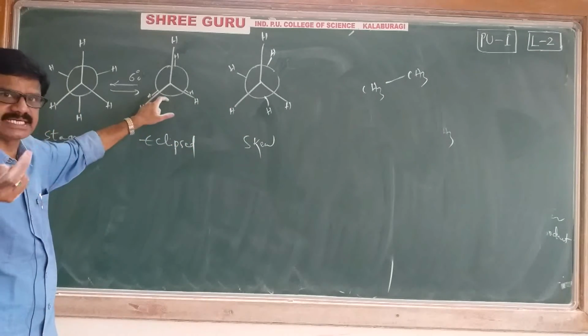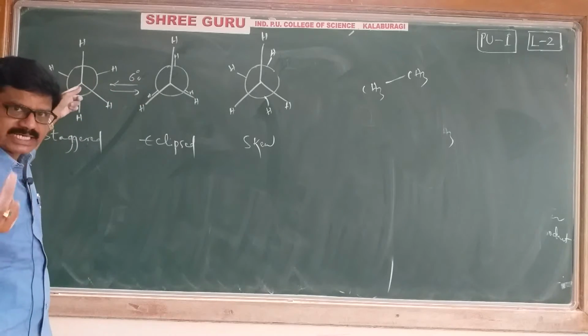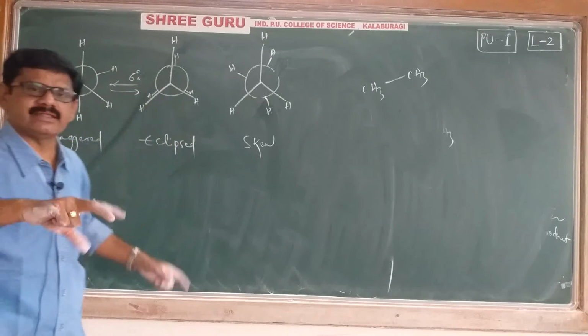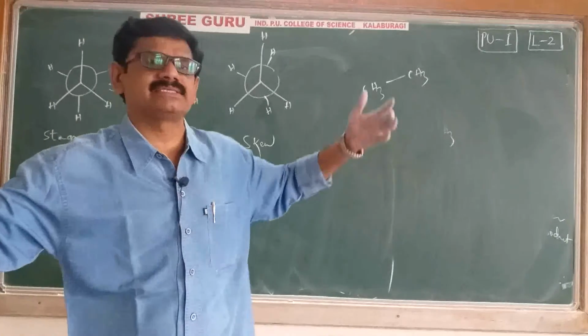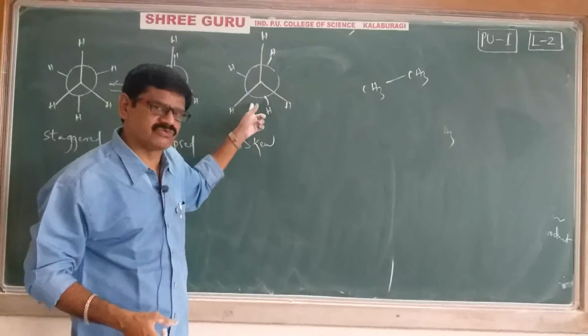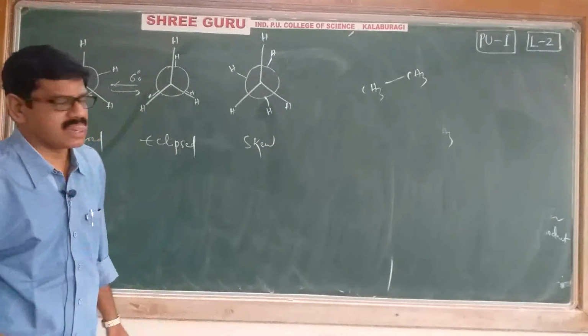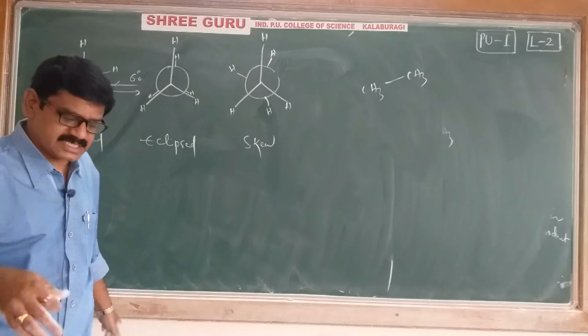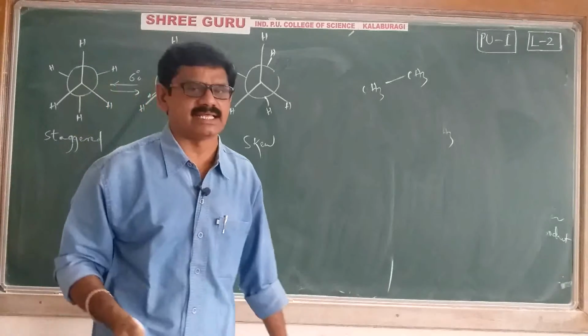Eclipsed, if you rotate 60 degrees, you will get staggered. Again, if you rotate 60 degrees, you will get eclipsed. Between eclipsed and staggered, so many structures we can write. All these structures together are called skew forms. Now the question arises: out of these arrangements, which is the more stable arrangement and which is the less stable arrangement?